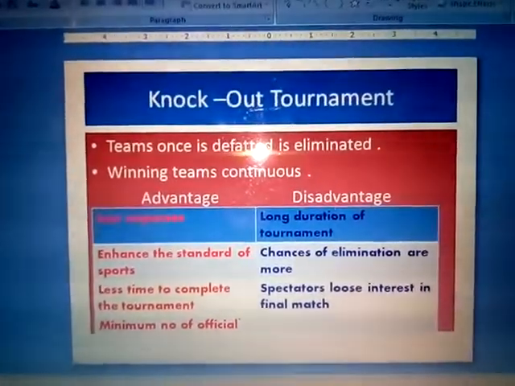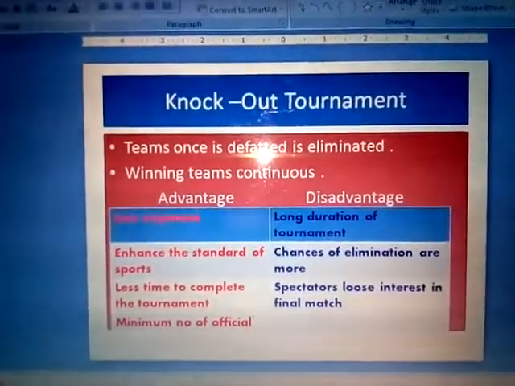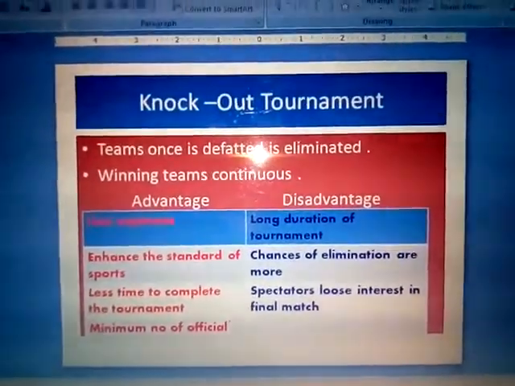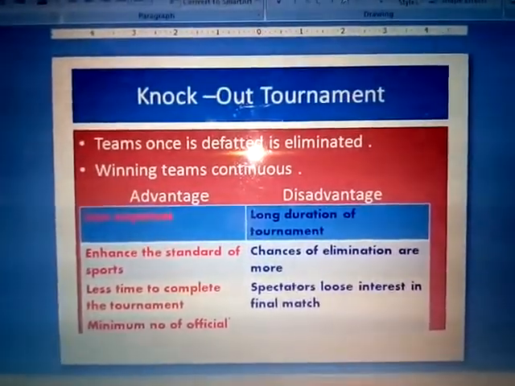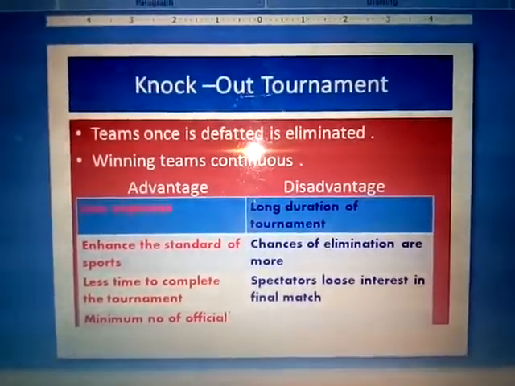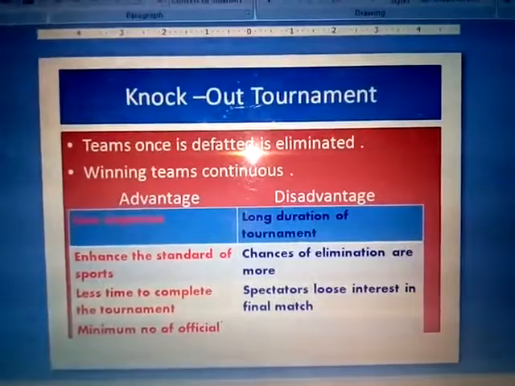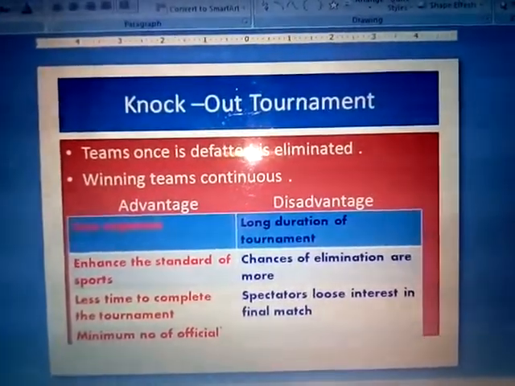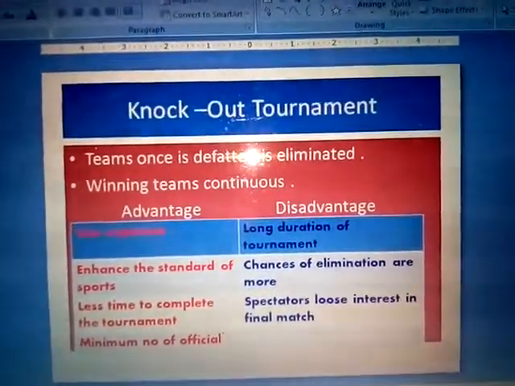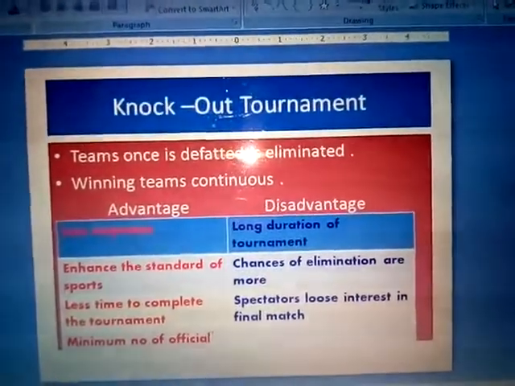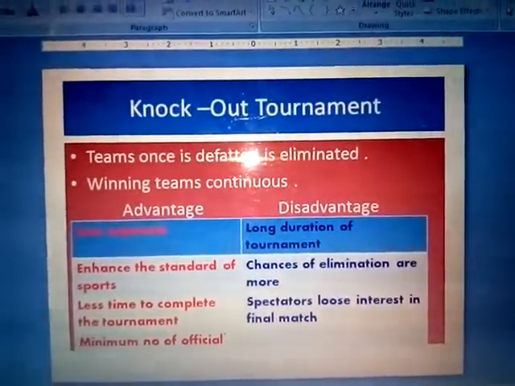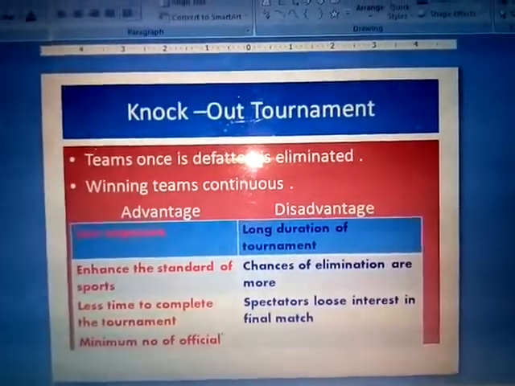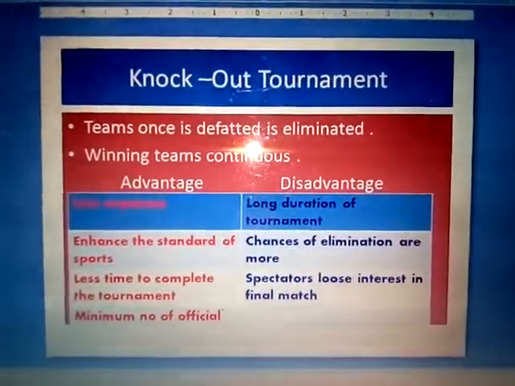Suppose they lose the match, they are eliminated from the tournament. Generally in the knockout tournament, sometimes strong teams are eliminated at the beginning of the tournament, or the strong teams can be the winner of the tournament, as the winning team continues to play.